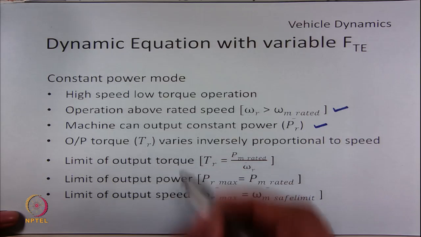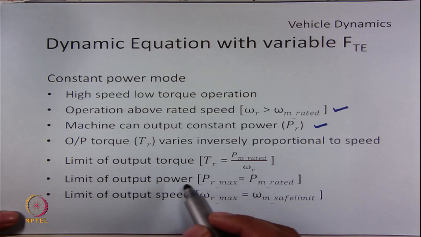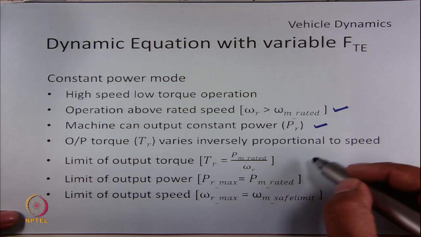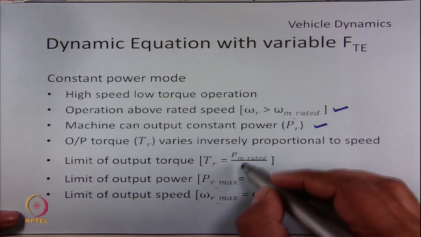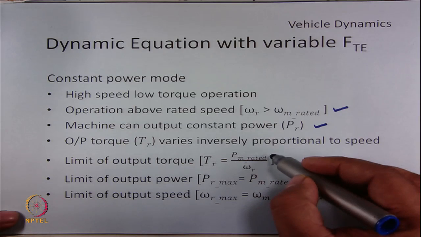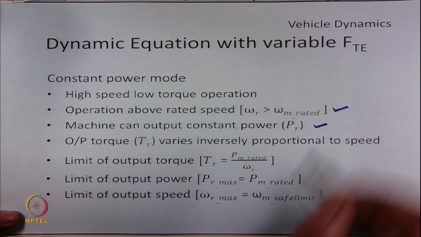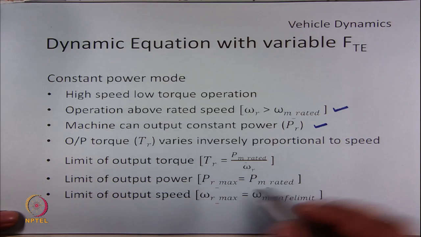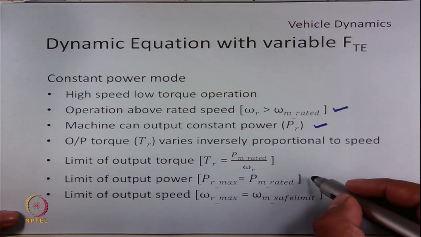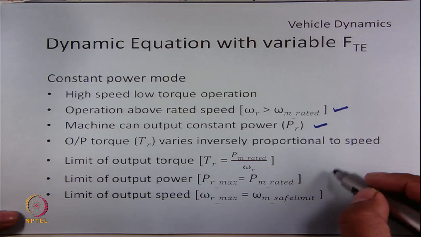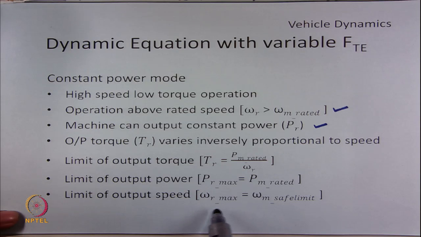So, what are the limits on the values of torque, power and speed? The torque is proportional to the rated power divided by the current omega r, which is greater than omega m rated. P max can be up to P m rated, and the speed omega r can go is limited by the safe limit of the vehicle for which it is designed.